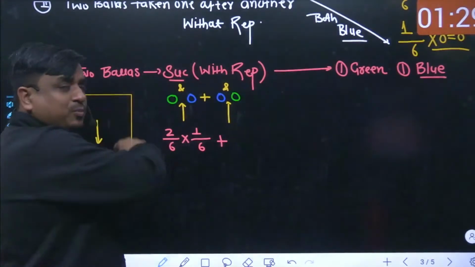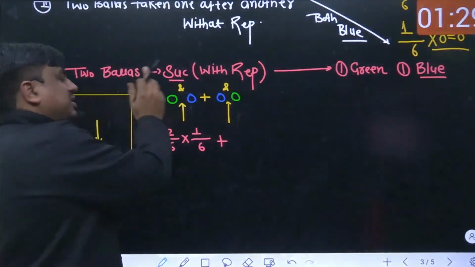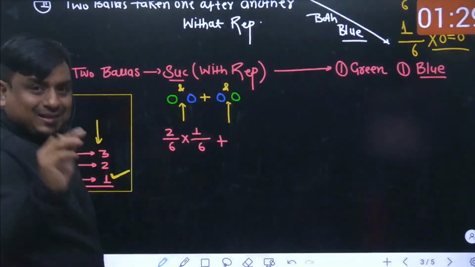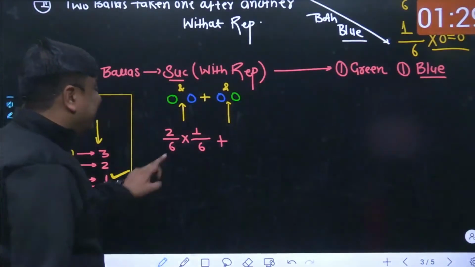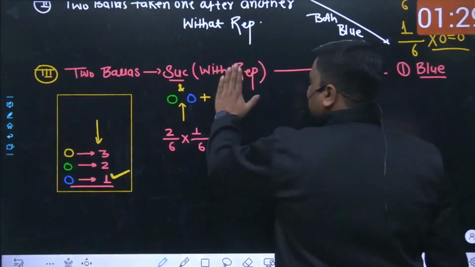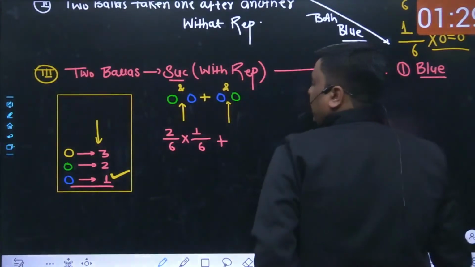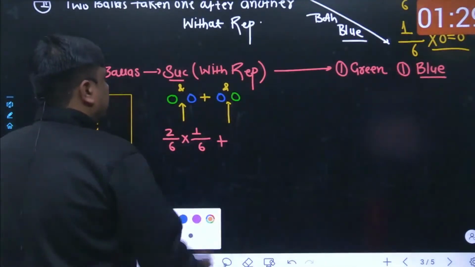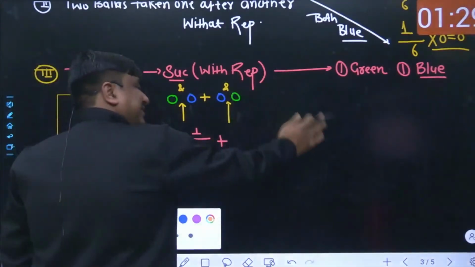Or there could have been a different possibility as well. Rather than taking the first ball as a green and the second as a blue, you could have selected in this way that the first ball which has been taken out is being a blue and the second ball which has followed the blue is being green. And in both of the cases, I had been satisfying my requirement, and that's been the difference. Because I can understand many of the students, what they would do, they would just calculate this one. Probably they may forget this, and they will get the wrong answer as well. Anyways, this has been the first case. This has been exclusively the second case.